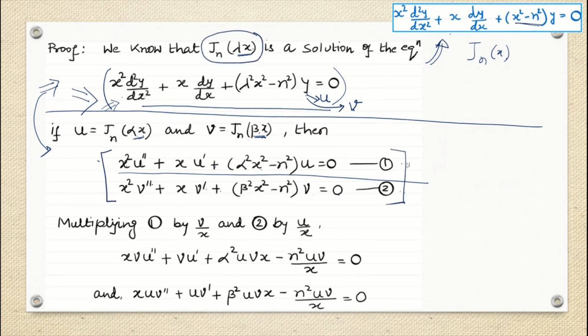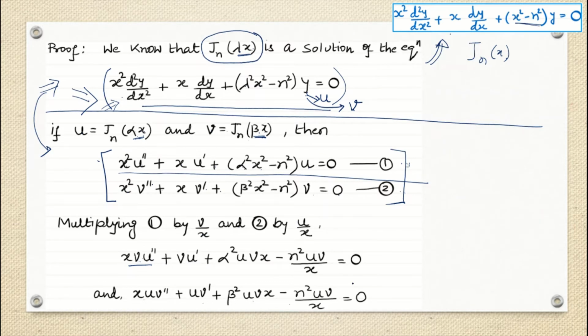Now I am multiplying the first equation by v by x, and multiplying the second equation by u by x. And why are we doing this adjustment? Because if we do this kind of adjustment, in each and every term we will get the form of u and v both. It may be the first derivative or second derivative, but we will have uv in all terms of both equations. For that reason we are doing it.